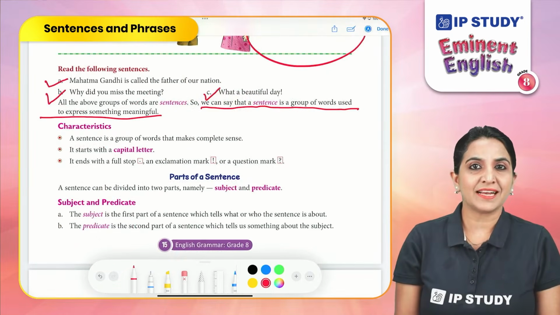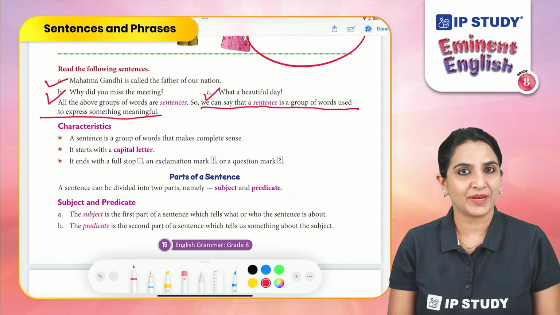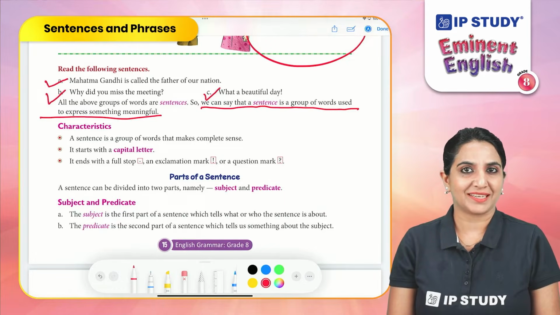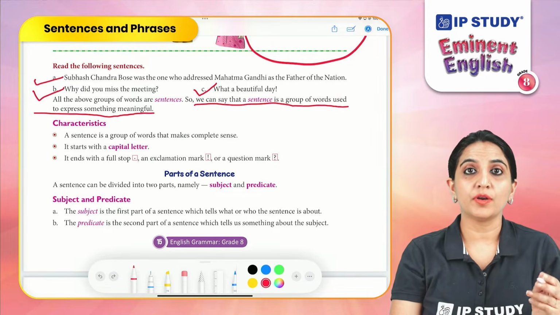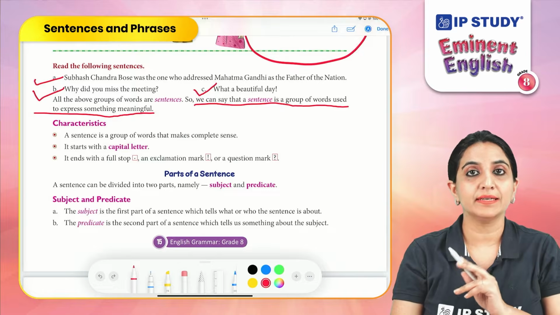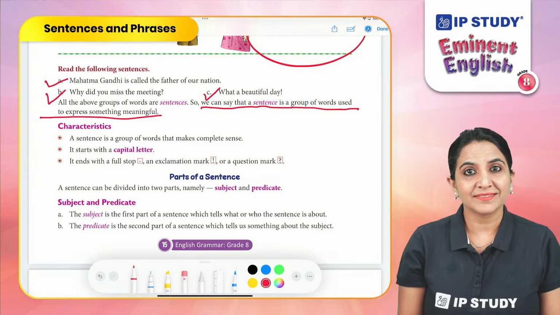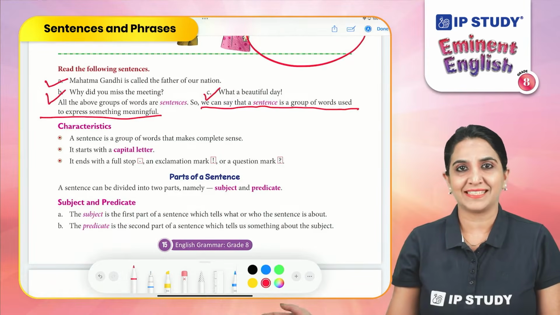Now, let's discuss what are the parts of a sentence. There are two parts of a sentence, a subject and a predicate. What is a subject? A subject is a person or a thing whom or what we are talking about in the sentence. And the predicate? The predicate is the rest of the sentence.